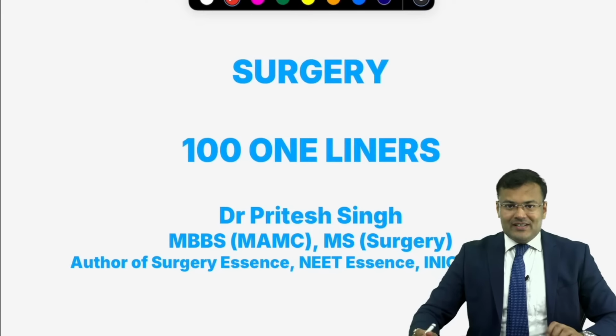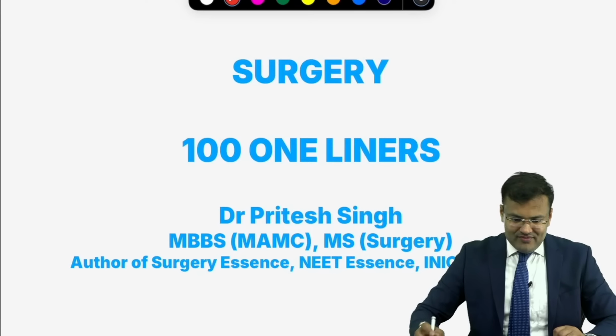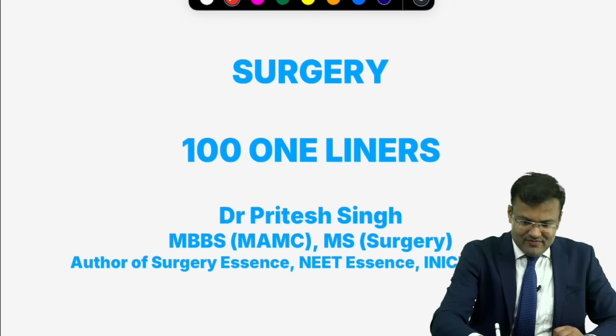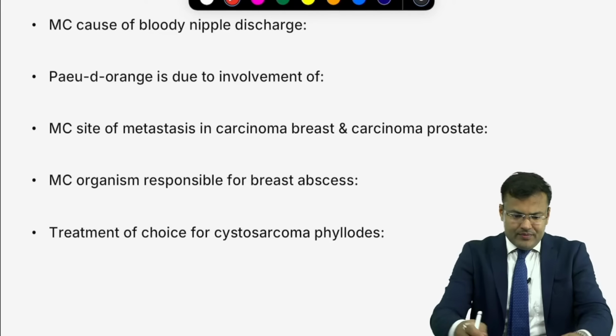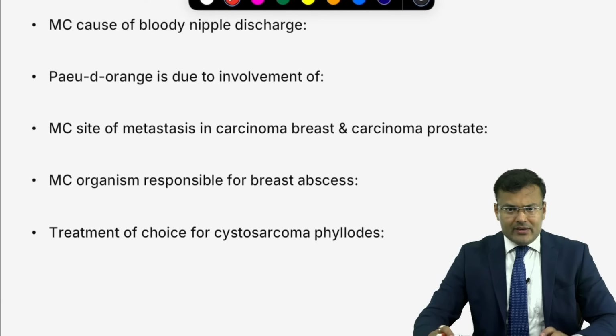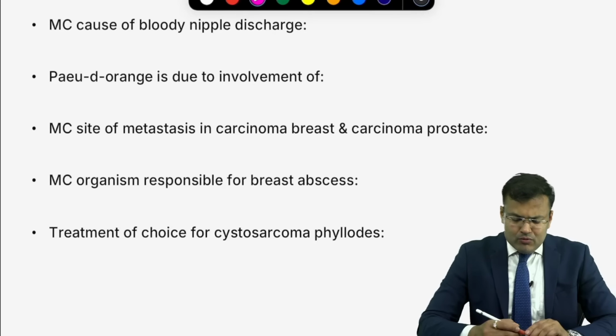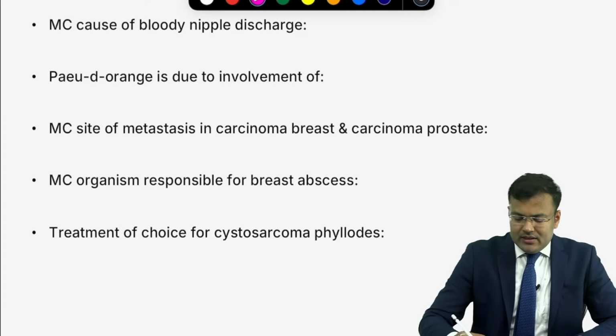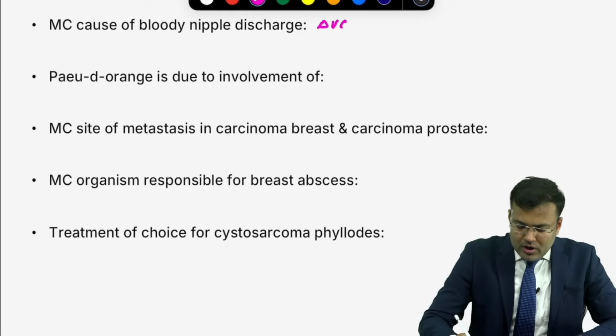So we are going to start. Now first, what is the most common cause of bloody nipple discharge? We will be really very quick here. Tell me the most common cause of bloody nipple discharge. You know, it is duct papilloma. So the most common cause of bloody nipple discharge is duct papilloma.